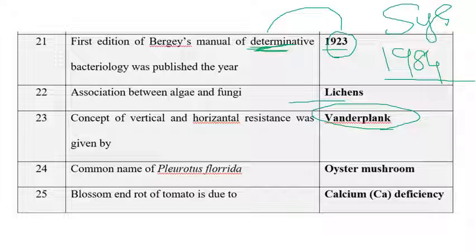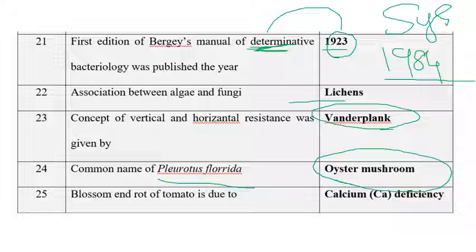All these concepts were demonstrated by Van der Plank only. The next one is the common name of Pleurotus florida, which is oyster mushroom. Pleurotus sajor-caju and Pleurotus ostreatus are all common names of oyster mushrooms. If you see the name Pleurotus, you can go with oyster mushroom.